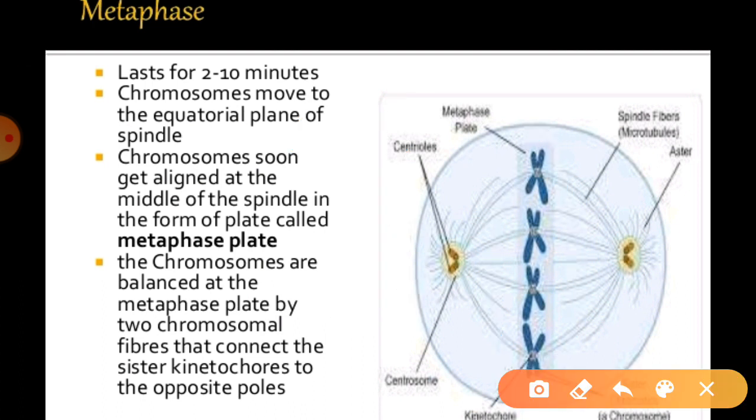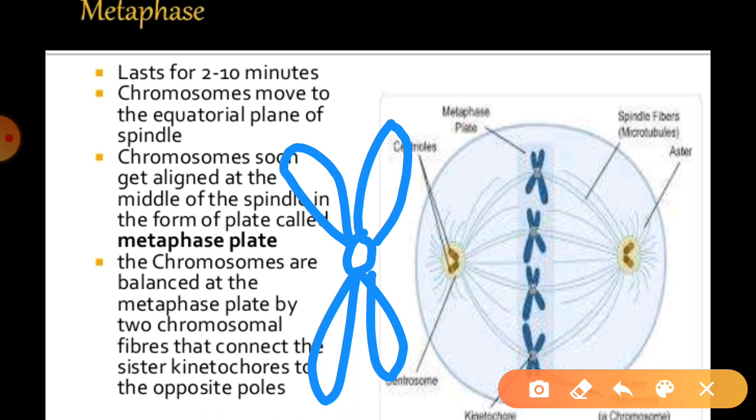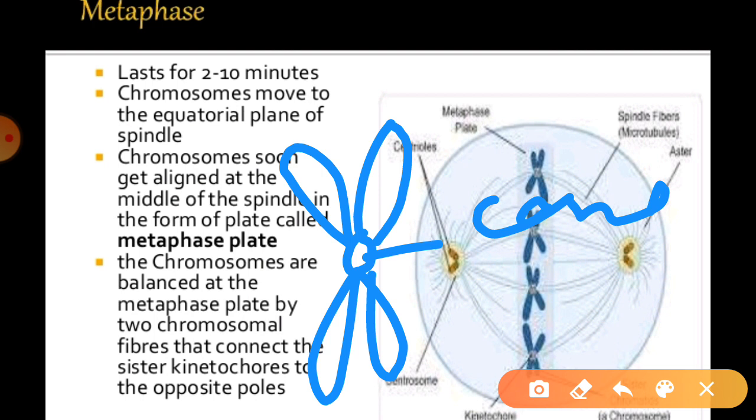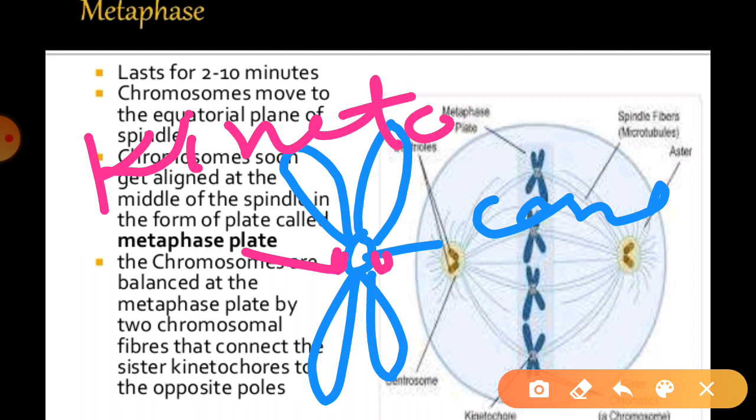suppose this is the chromosome, right, and at the center this is the centromere, and this centromere can have some disc-like structure attached to it over there. They are known as kinetochore. Okay, so they can be found over there. So generally these kinetochores can be attached with spindle fibers to the chromosomes.